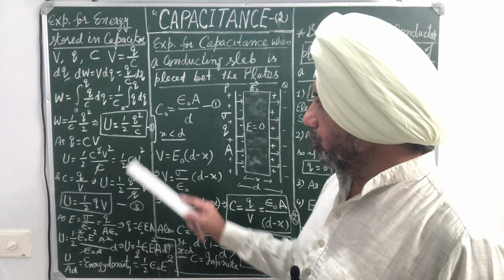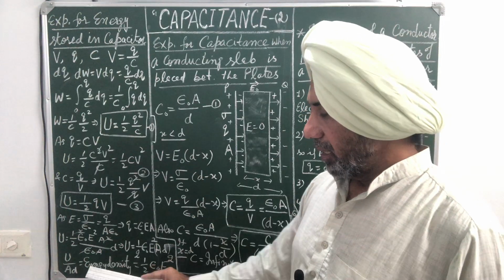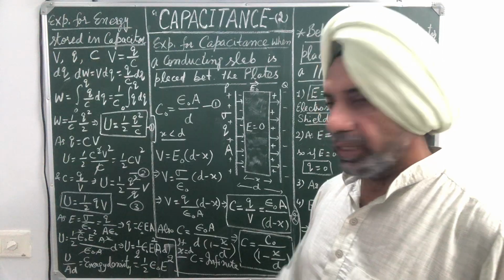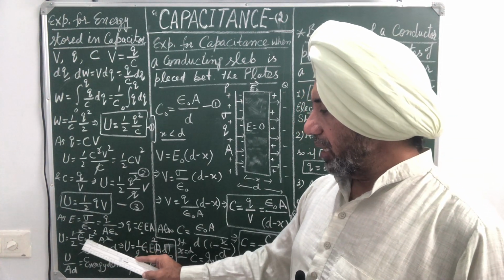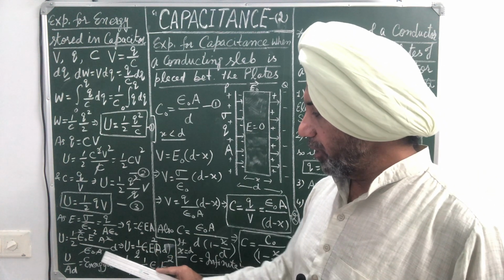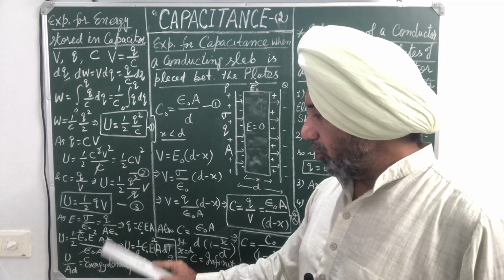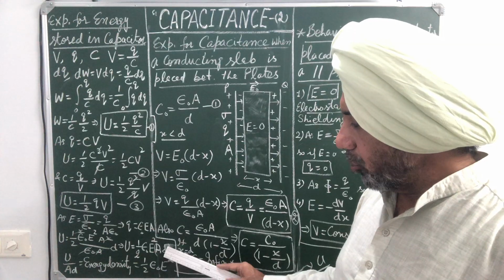So substitute the value of Q in this equation, and C for an air capacitor is given by epsilon naught A upon d. So it will be half epsilon naught square E square A square upon C, meaning epsilon naught A upon d goes up, one epsilon naught cancels, one A cancels, so U comes out to be half epsilon naught E square A into d.